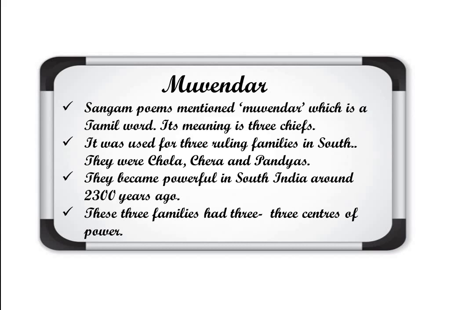The three ruling families each had two main centers: one was inland and one was on the coastline, a city or a center on the coastal areas. So altogether six main centers were there, from which they ran the main administration.